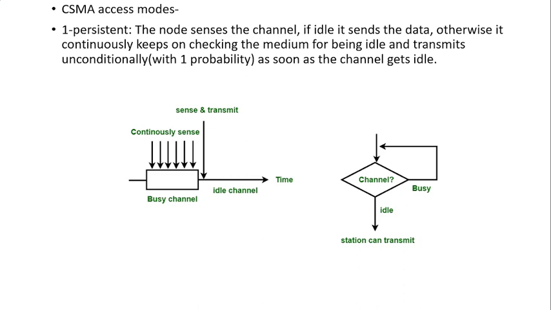When one-persistent finds the channel is free or in idle state, then the station is going to send the data. That is what we are showing with the arrow mark. It continuously checks the medium, and when it finds the idle channel, it will send the data. So this will avoid the collision.